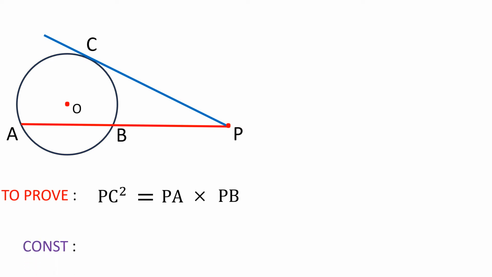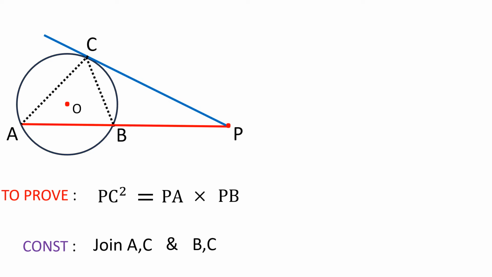For this, friends, it requires some simple construction. Any idea as to what construction we have to make, friends? Can you think for a while? So join A and C. Also join B and C. That's all.